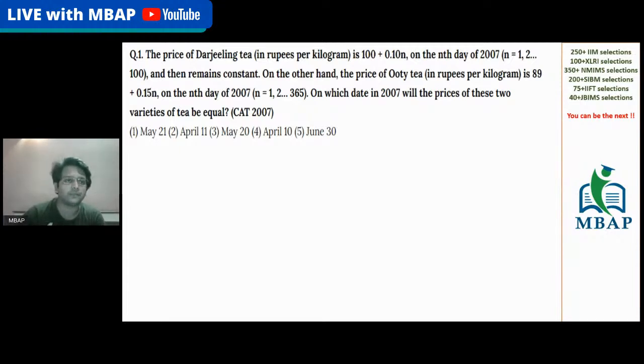Let's take the question. This is a CAT 2007 question. It seems a difficult question. The question says the price of Darjeeling tea is given in the form of an expression, 100 plus 0.10 n, where n is the nth day of 2007.